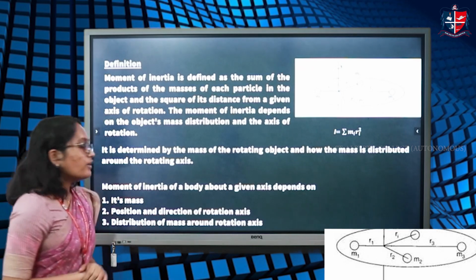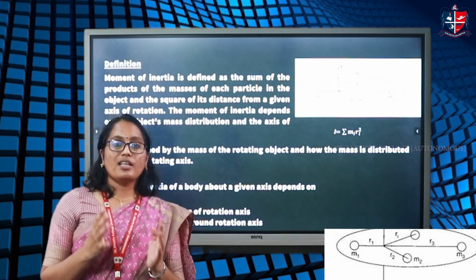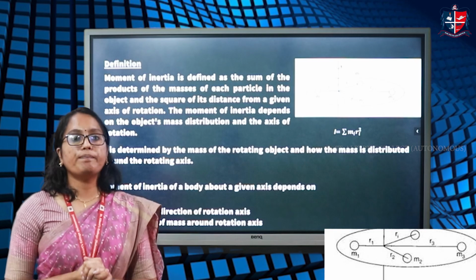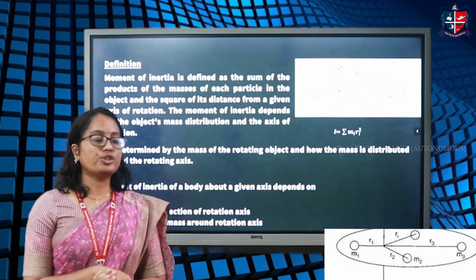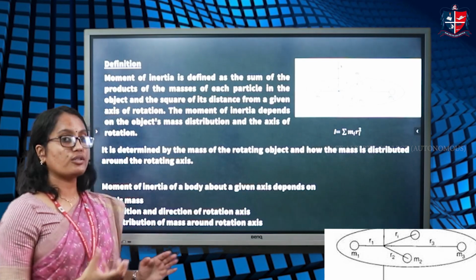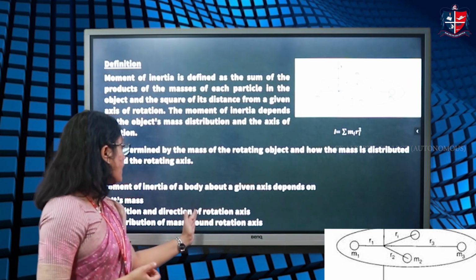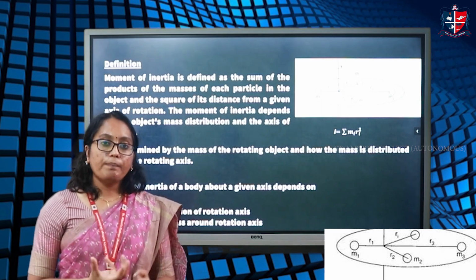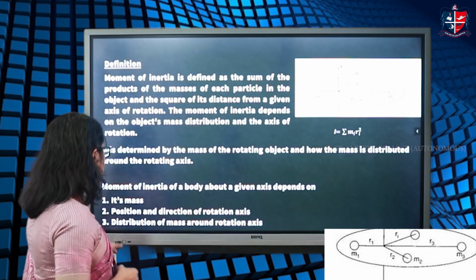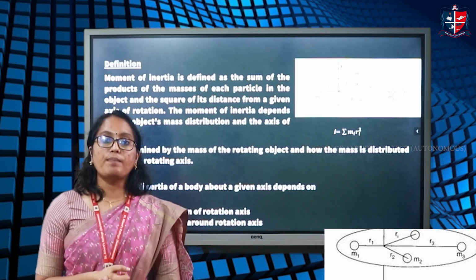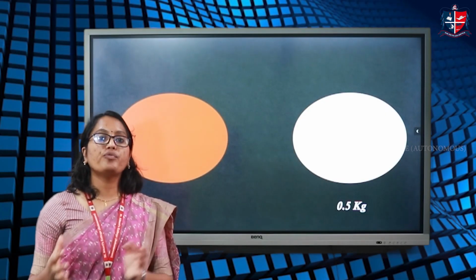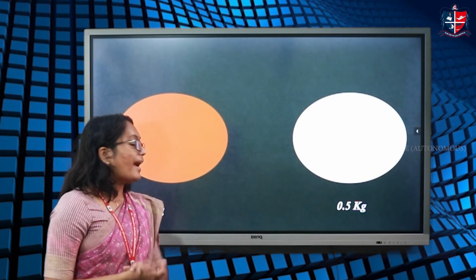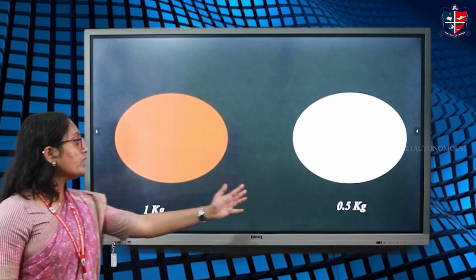So, in conclusion, we can say moment of inertia depends on three factors. The moment of inertia of an object, or the resistance an object has to rotational motion, depends on the mass of the object, the position and direction of the rotating axis, and also the distribution of mass about the axis of rotation. That is, if we consider two objects of the same dimension but of different mass, these two will have different moments of inertia because they have different mass.